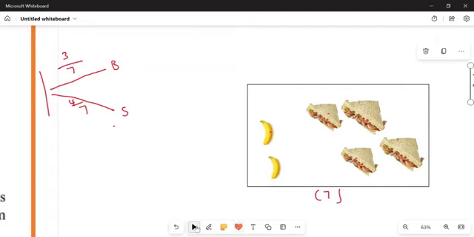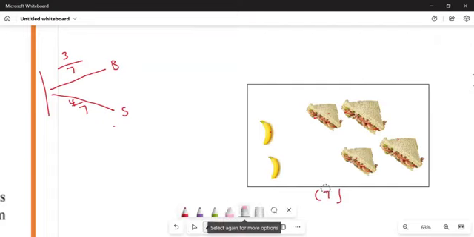What happens to our sample space now? It decreases. How many things do we have? 6. Okay. But now, when I choose for the second time, I can still choose what? I can choose a banana. If I don't choose a banana, I can choose what? I can choose a sandwich.